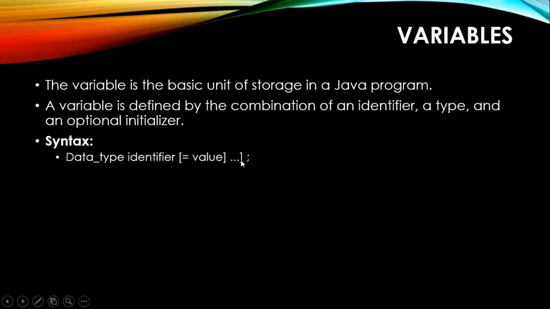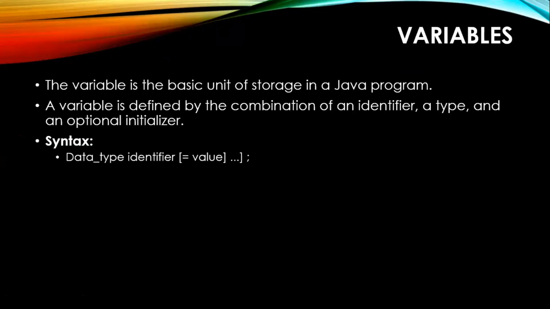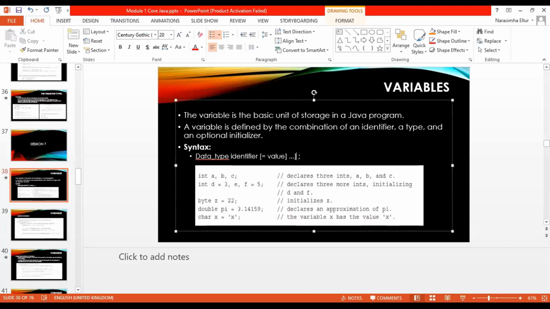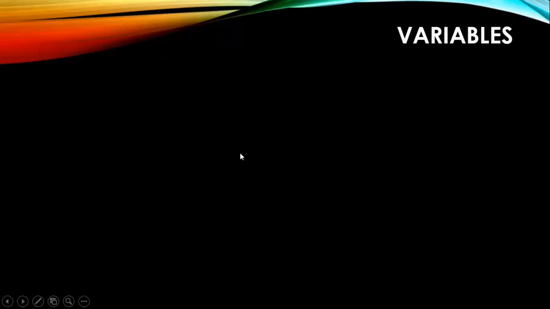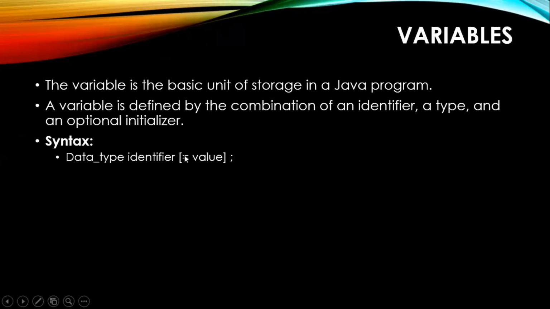The previous syntax was with respect to n number of variable declarations. I felt why go with n number of variable declarations, so keep it simple. This syntax just shows the declaration of one particular variable: data type followed by identifier, and optionally you can initialize it with a value.